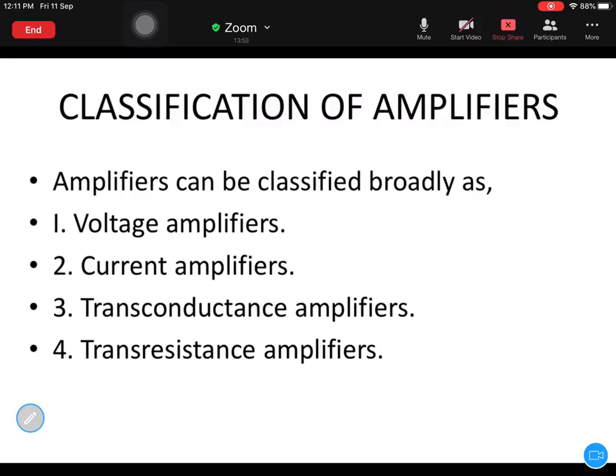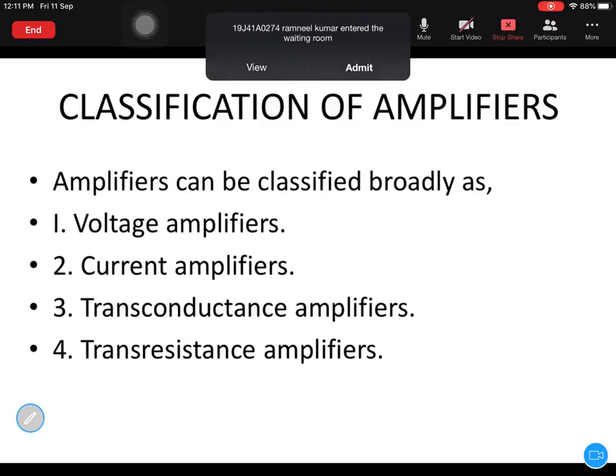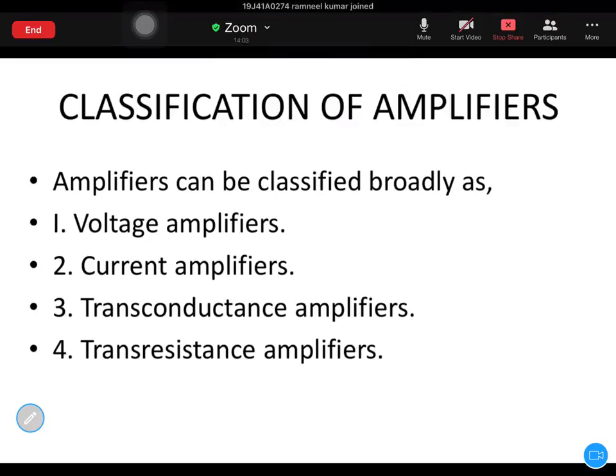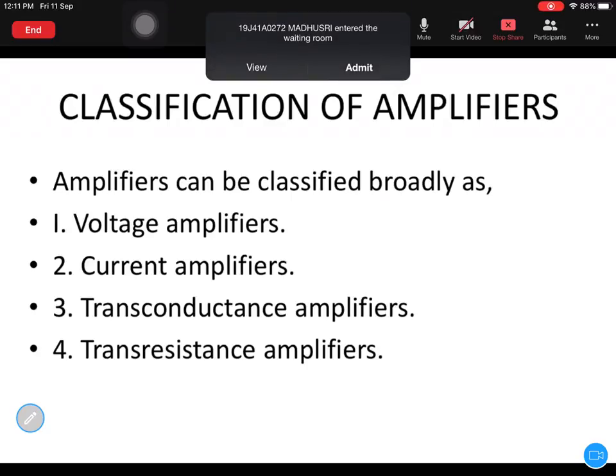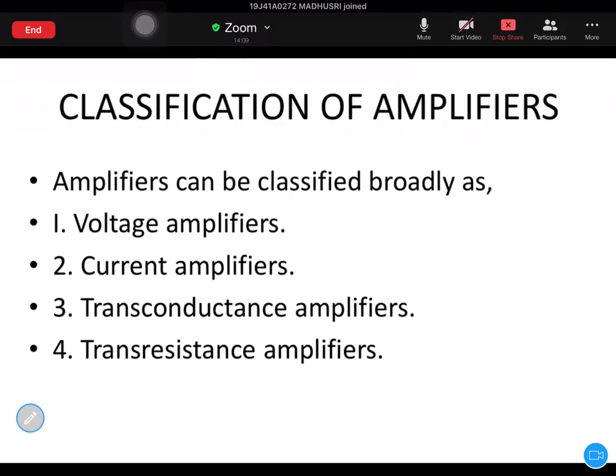Transresistance is equal to 1 by transconductance. That means transresistance is input voltage by output current. Like that you can define it.